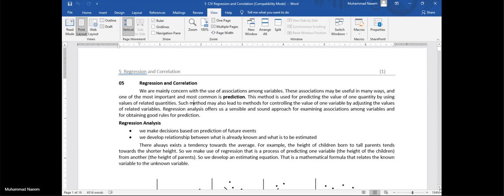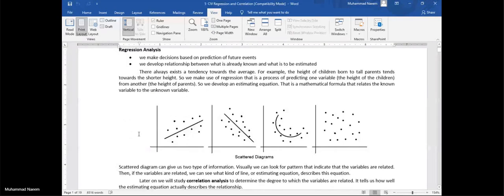So we develop that relation sometimes in the form of a straight line or parabola form, and sometimes if we look at this last figure, we cannot assess anything. So maybe there is no relation between the two variables.